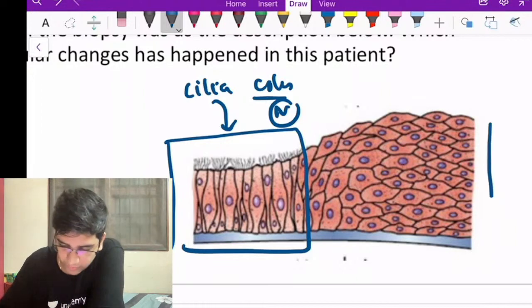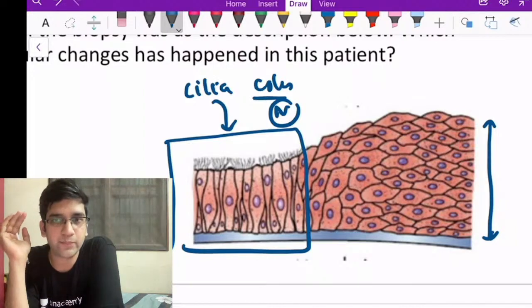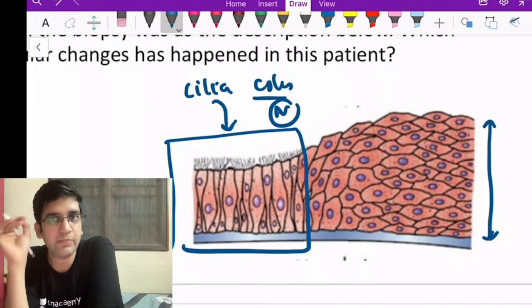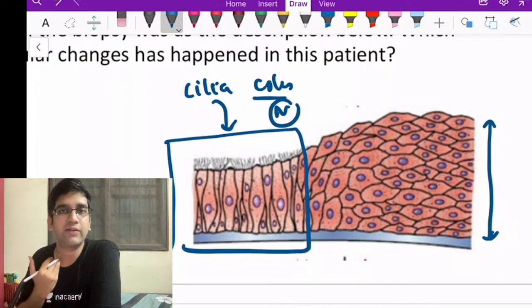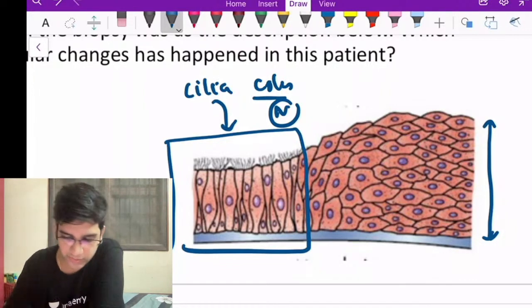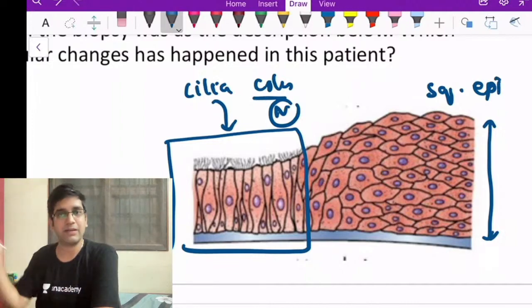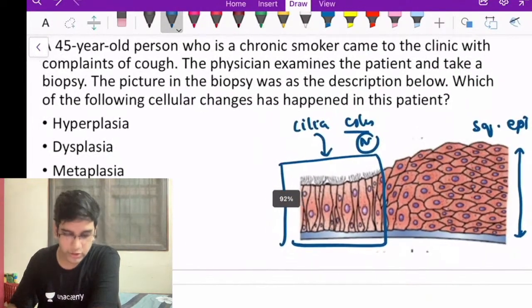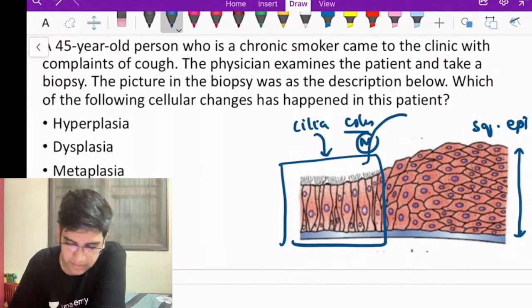When you look at the other one, the way to identify that it has changed is, look at the layers. Is it single layered or multiple layered? It is undoubtedly multiple layered, right? When it's multiple layered, it has to be stratified. The only epithelium in the oral cavity or bronchial lesion which can be stratified is squamous epithelium. It's stratified squamous epithelium, so it has gone through a metaplastic change. This epithelium has changed to squamous epithelium, so it's metaplasia.